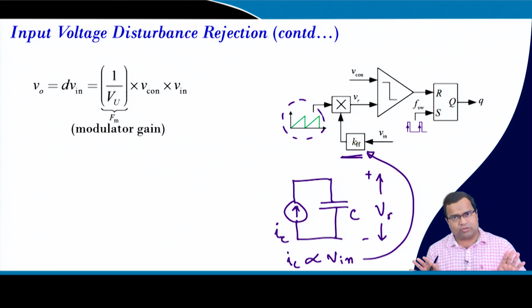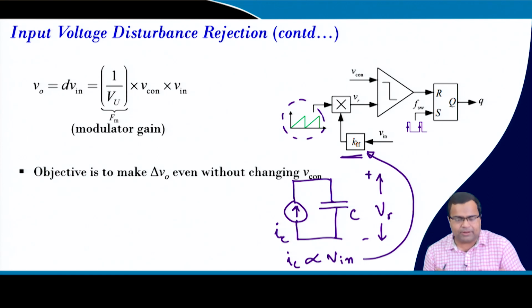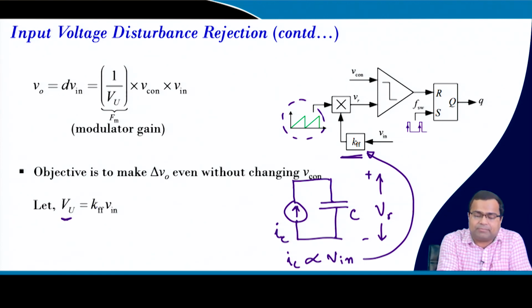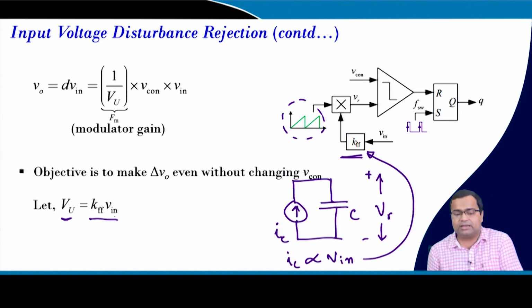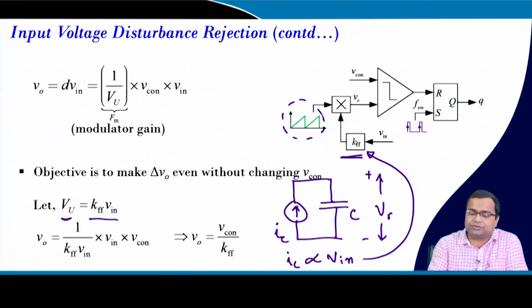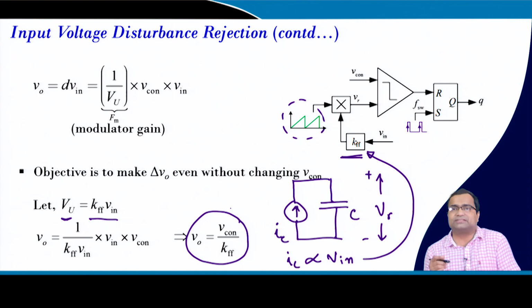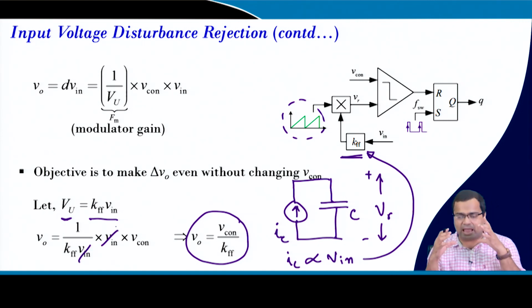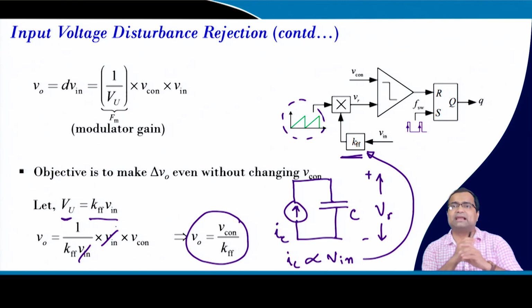That means if the input voltage is constant, this current will be constant, the slope will be constant, but if the input voltage varies, then we will change it. If you do that, then what will happen? Your maximum value will be kff into V in. If you replace, your V0 will be this, and now your V0 is independent of the input voltage term, because these two terms get cancelled. That means if we add a feed forward action, mathematically it can be shown that it can reject the disturbance.